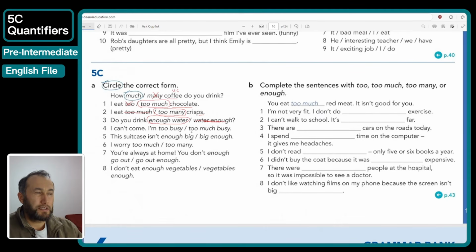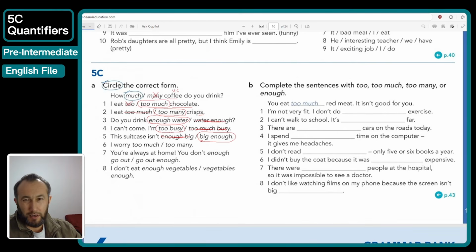Number 4, I can't come. I am too busy or I am too much busy. Busy is an adjective, so we're going to use too directly with the adjective. I am too busy. Because if I say too much, after too much I must use a noun. Too much money, too much energy, right? So it doesn't work here. 5, this suitcase isn't big enough. So big is an adjective, so enough comes after the adjective, according to the rule. So big enough.